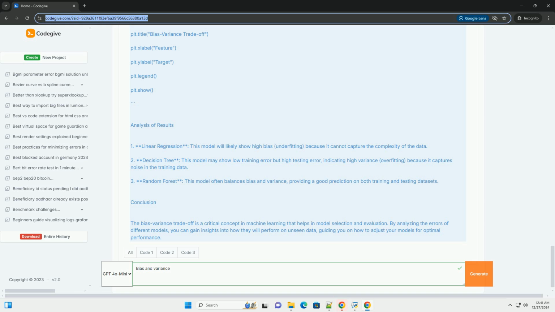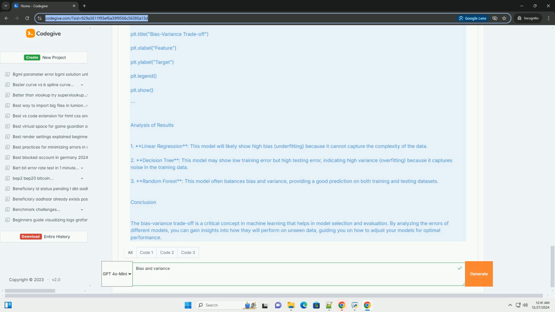Code example. Let's illustrate bias and variance using Python and a simple dataset. We will use the sklearn library to create a synthetic dataset and train different models to observe the bias-variance trade-off. Step 1. Import libraries. Step 2. Create a synthetic dataset.